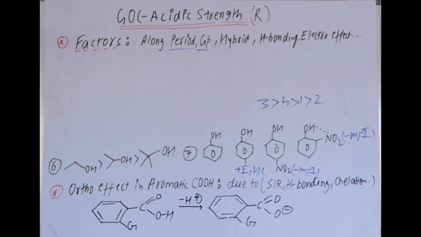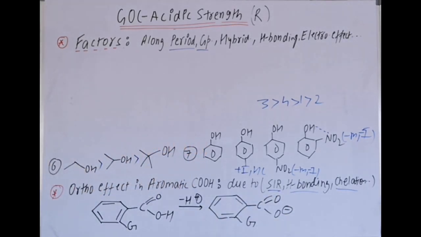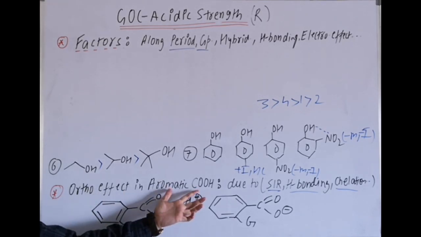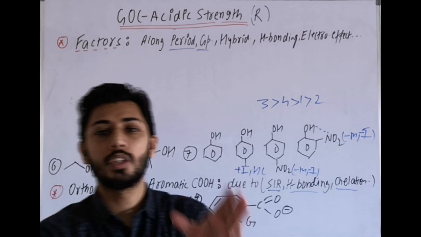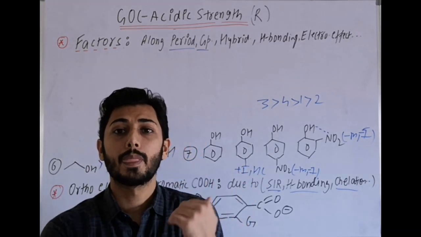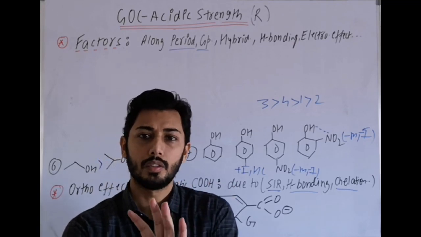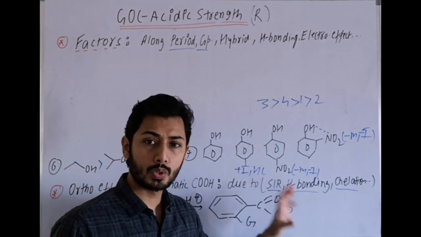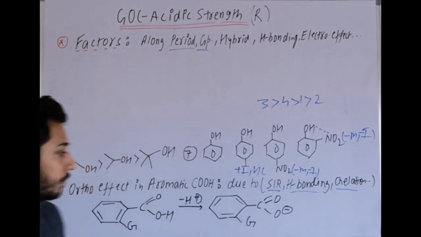Clear? Then next is the ortho effect in aromatic carboxylic acids. Now the ortho effect is generally due to SIR, but other reasons like H bonding or chelation are also possible. And due to the ortho effect in aromatic carboxylic acid, that is benzoic acid, the acidic strength increases. That means ortho substituted benzoic acid is generally more acidic than its meta and para isomers, right? The reason is either SIR, which is the most common reason, or other reasons such as intra-H bonding or chelation.